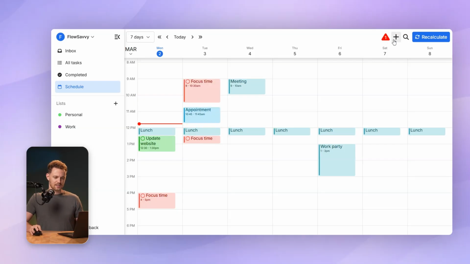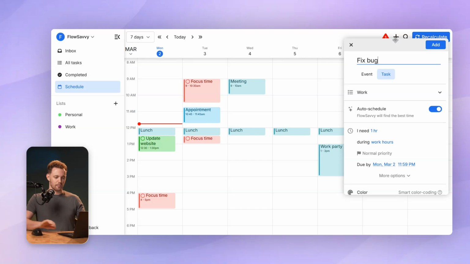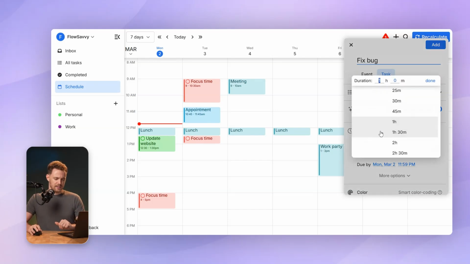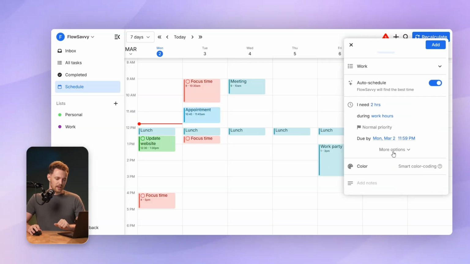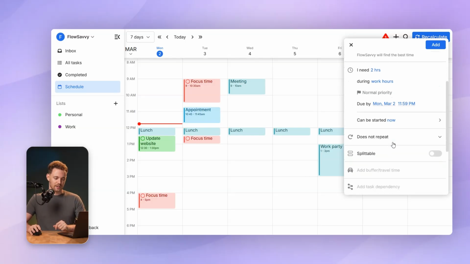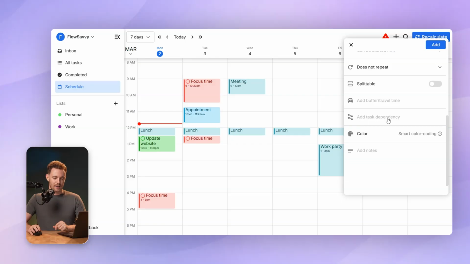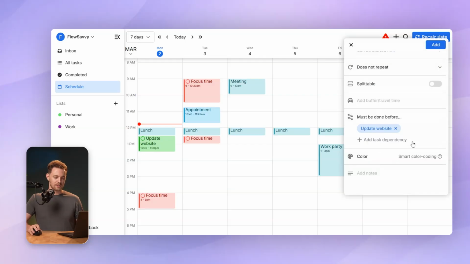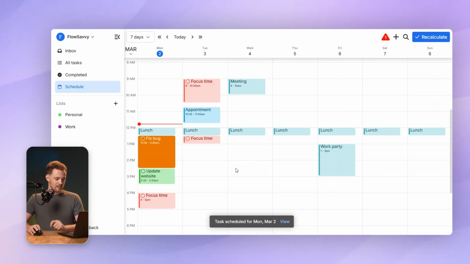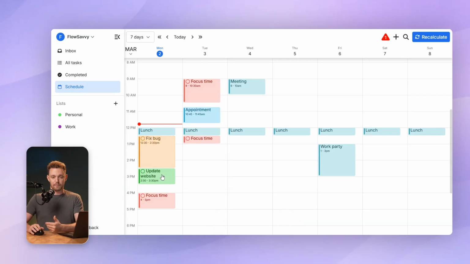All right, let's add my next task. I have to fix a bug. So I'll say that is going to take about 2 hours and yeah, normal priority, due by today. I want to make sure this is coming before updating the website though. So for that, I'll need to use dependencies. I'll click on more options and then down here, add task dependency. I'll click must be done before, update the website. And you can search for one here as well. I'll click update website, click add. Now, fix bug is always going to be coming in my schedule before update website.